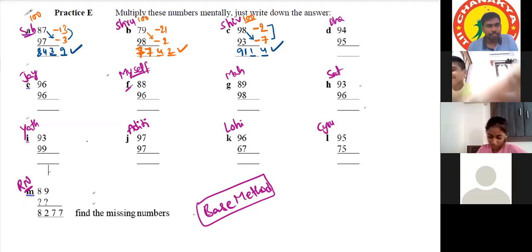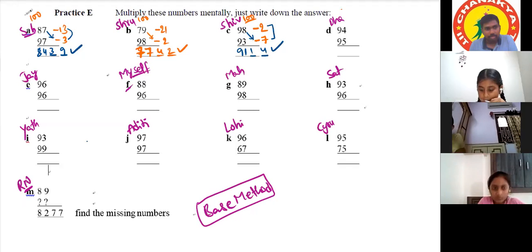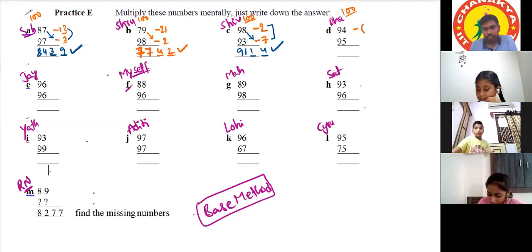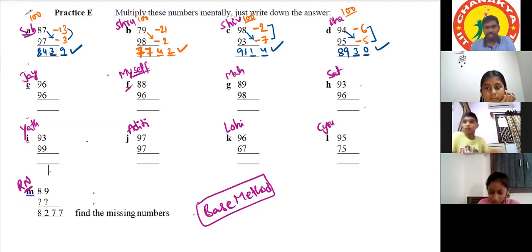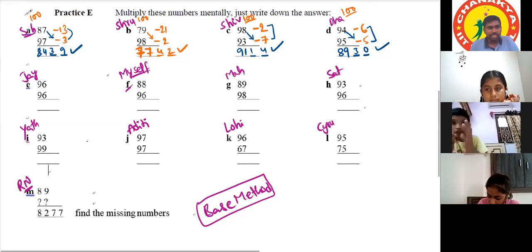Dhanyasri. Sir, for 94 and 95 our base is 100. Okay. For 94 it is minus 6 and for 95 it is minus 5. I'm going to do 94 minus 5, which is equal to 89. Okay. 89, and 6 into 5 equals 30. We have to take two places as in 100 two zeros are there. Yes, yes. So it will be 30. 8930. That's all.